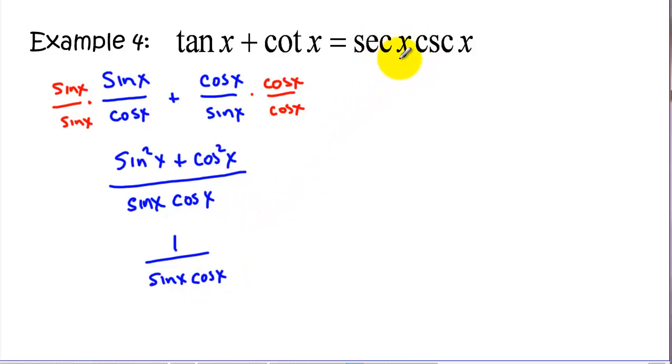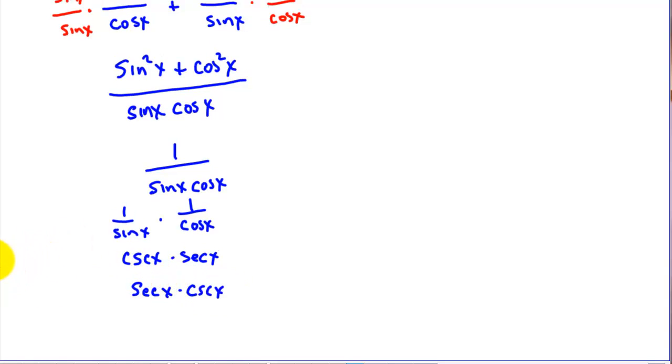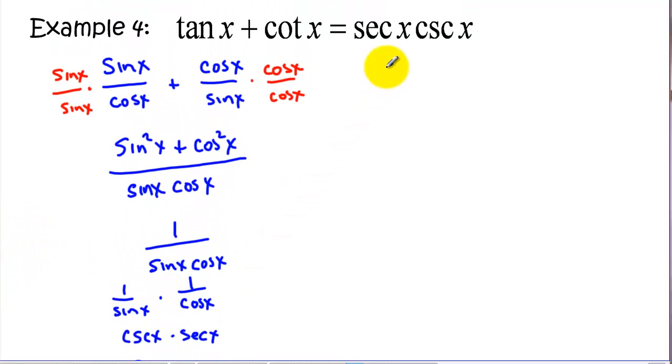And now if we look at where we want to head, we've got two trig functions here. So I've got a couple choices. I could split this into 1 over sine of x times 1 over cosine of x. So essentially, we're unmultiplying those. And using the reciprocal identity, this is the cosecant of x, and this is the secant of x. And we've now just proven this because we can use the commutative property of multiplication to change the order of those. So now we've proven it that way.